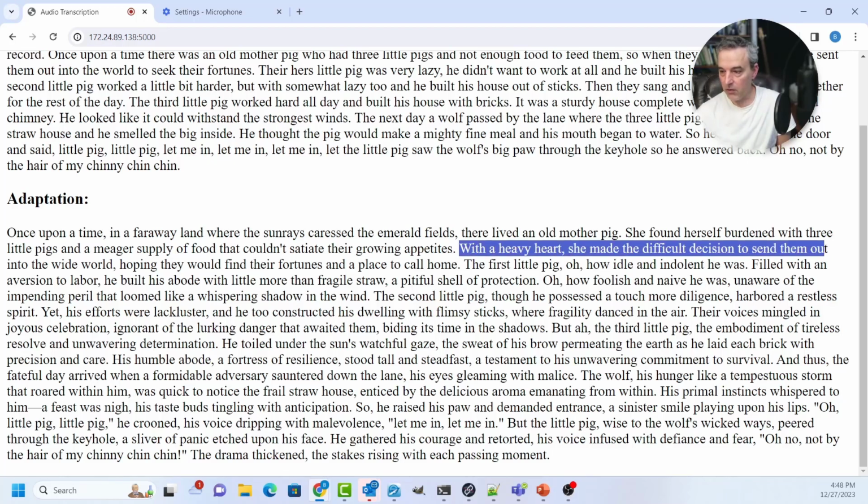And the first pig, oh, what an idle and indolent pig he was. With his aversion to labor, he built his abode out of fragile straw and a pitiful shell of protection.